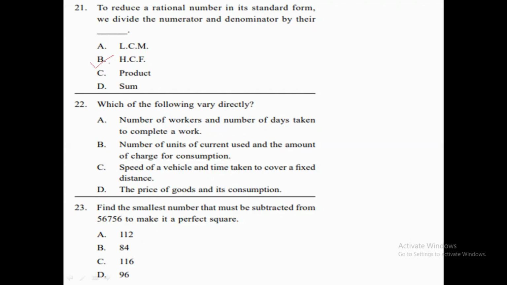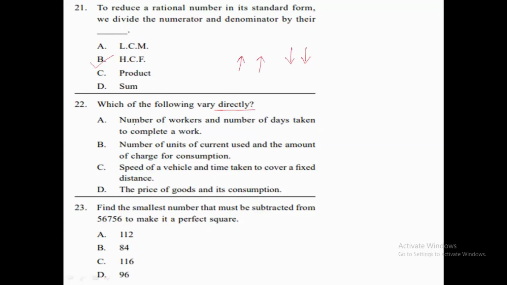Now the next question is question number 22. So let's see what question number 22 is saying. It is about the number of workers and the number of days taken to complete the work. In this question, we need to find which of the following varies directly. Directly means if one thing is increasing, the other thing also increases. If one thing is decreasing, the other thing should also decrease. That is a direct relationship.